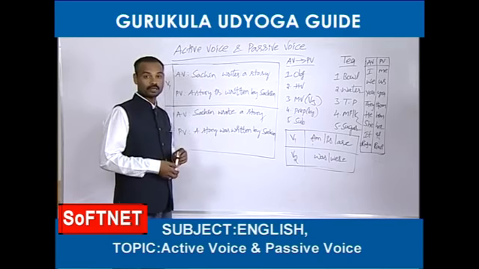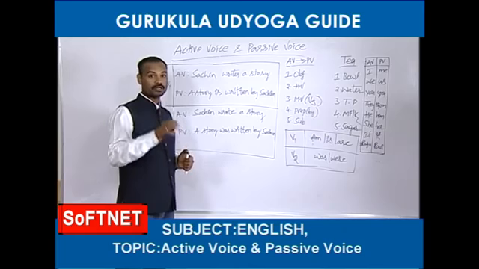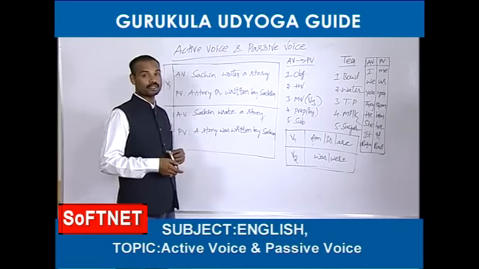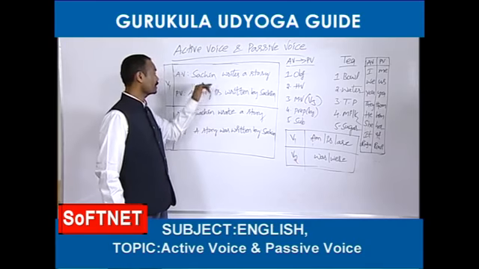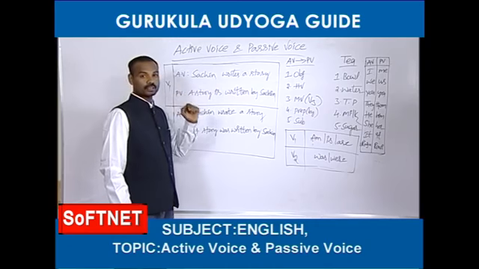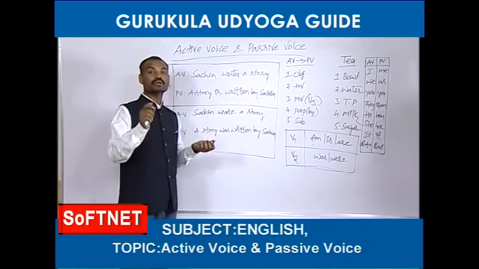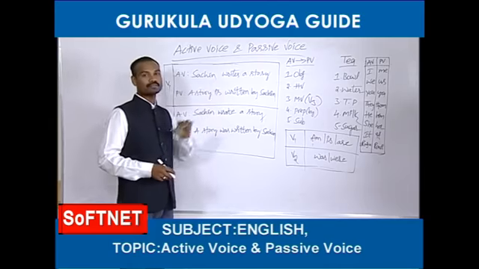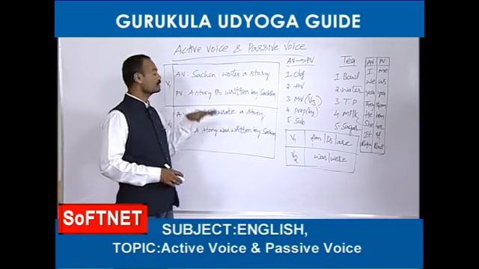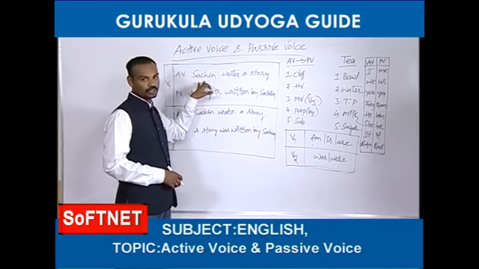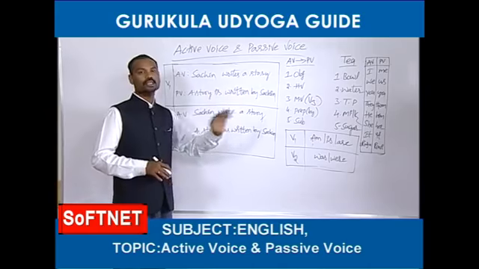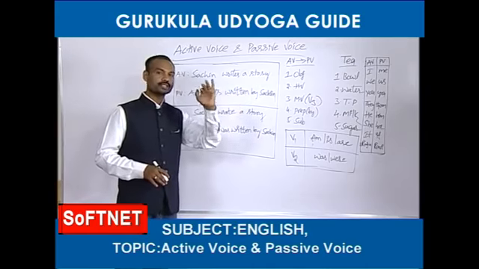Some of you are again going to ask, sir, how can you say that Sachin is the subject? What is the definition of the subject? Doer. The doer is called the subject. Here writing is one work. Who is doing that writing work? Sachin. Sachin is doing something, so he is doing some work. That's why he is called a doer. This sentence has started with the subject, that's why it is called activized. If any sentence starts with the subject, that is called activized.